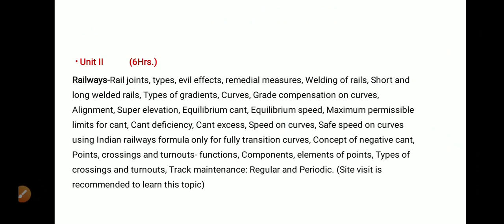In this unit number 2, we will have a concentration on various points like the various types of rail joints, the anvil effects, and welding of rails. Then after this, we have to focus on the various terms that are related with the railway, that is types of gradients, curves, alignment, super elevation, equilibrium cant, equilibrium speed, etc. These we have to study with the help of a site visit.